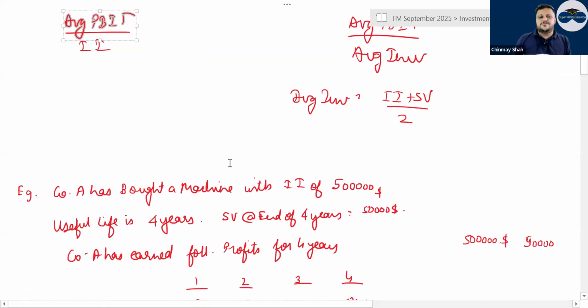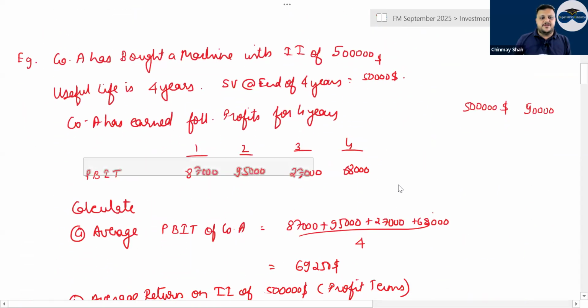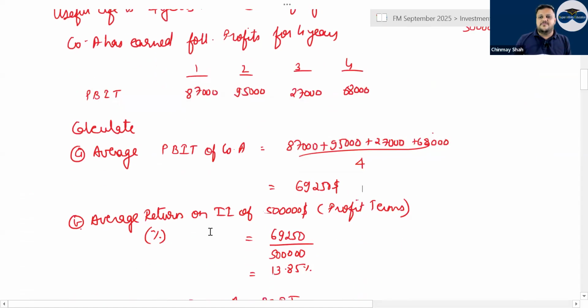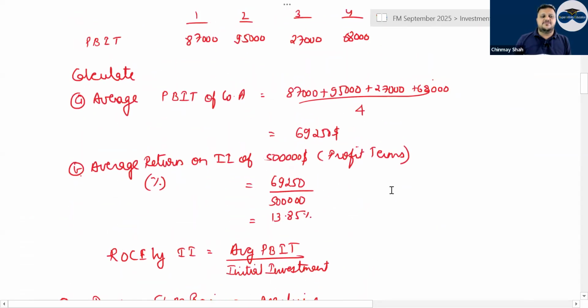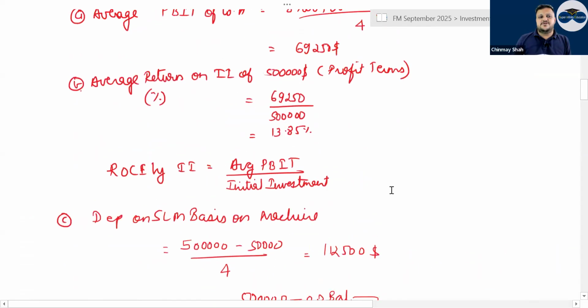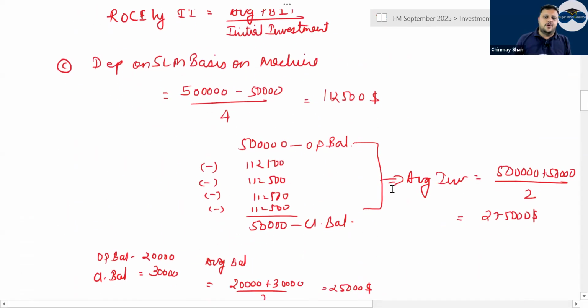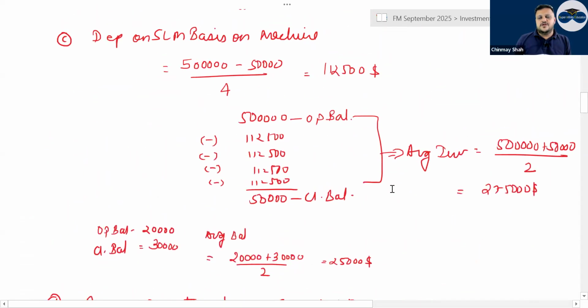With PBIT of 4 years given, you take an average of it and divide by the initial investment of the machine or by the average investment. So ROCE by initial investment and ROCE by average investment, both the options are open to you.